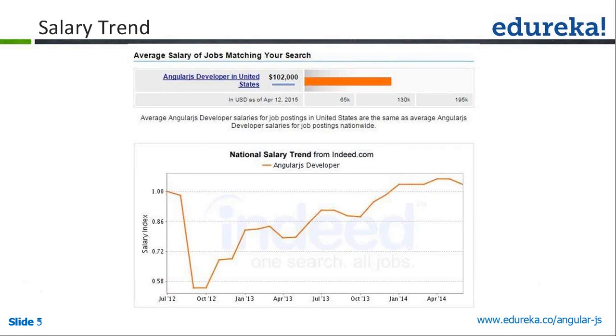So everyone is working for the money, so we know that. So okay, if we learn this Angular.js, do we get more opportunities by the salary? Of course, yes. If you see, it is really hot in the US market as well as in the India market because all the rich web applications are using this Angular.js.